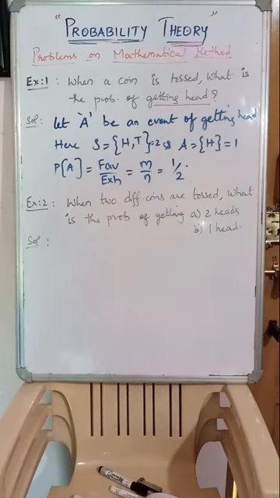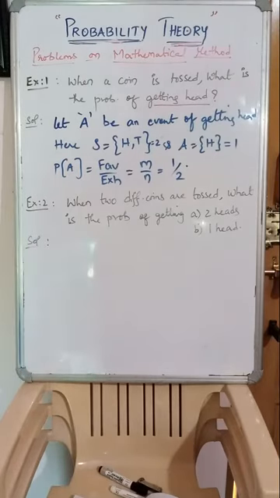And when a coin is tossed, what is the sample space? As I said, in every problem you need to learn writing the sample space. S equals head comma tail. Therefore, exhaustive number of cases are 2, so n equals 2. Getting head from the sample space: how many are there? Only 1 head. So favorable cases are 1, m equals 1.